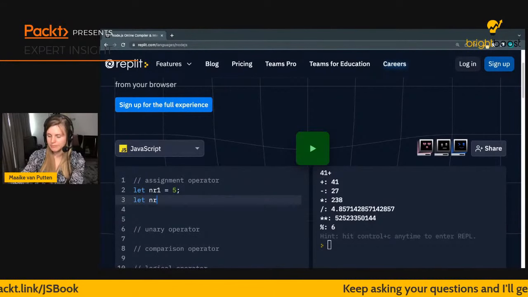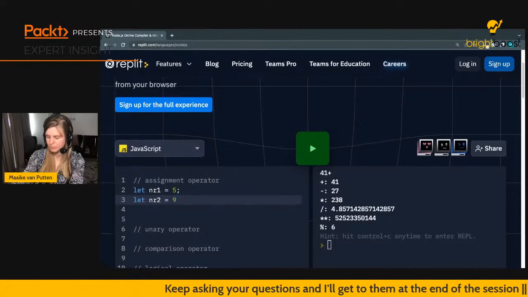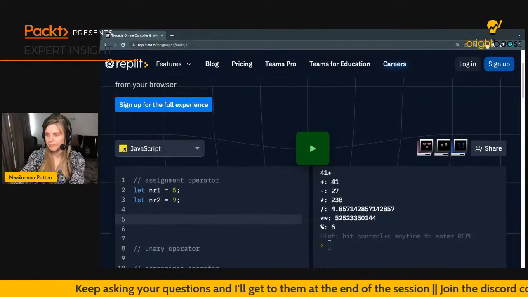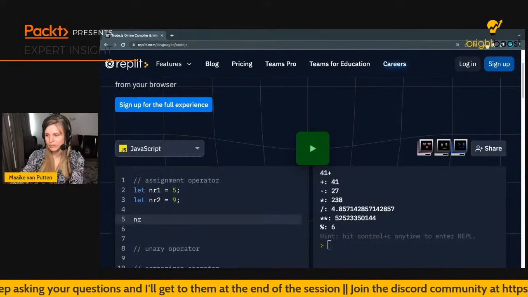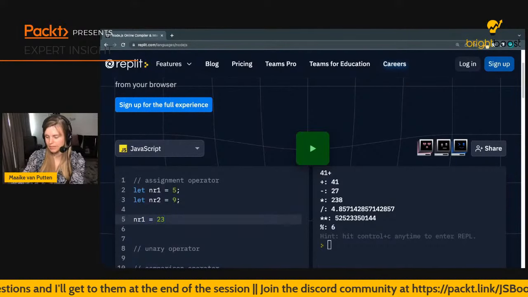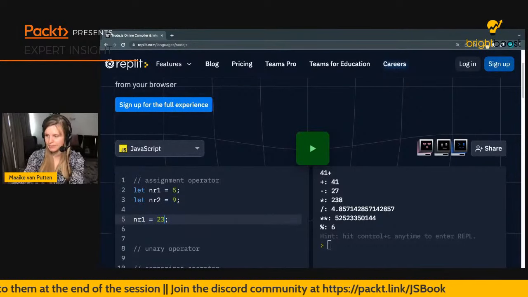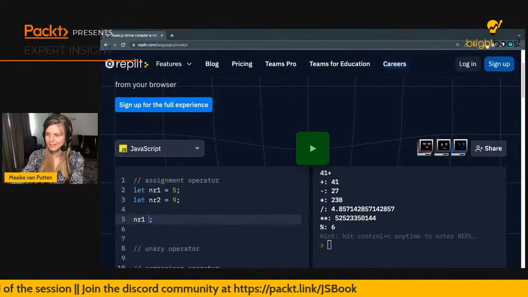And another one. Well, maybe this is more interesting. So I can assign a new value to number 1, right? We have seen this already. I could say number 1 equals 23. But I could also say number 1 plus equals 4.